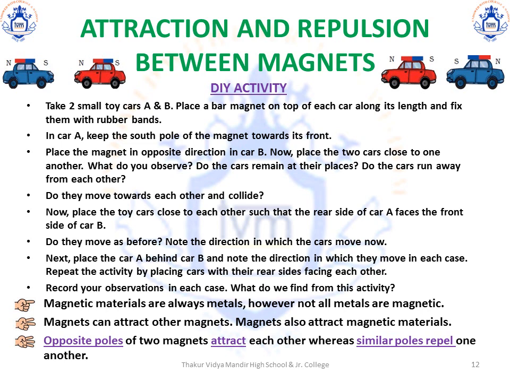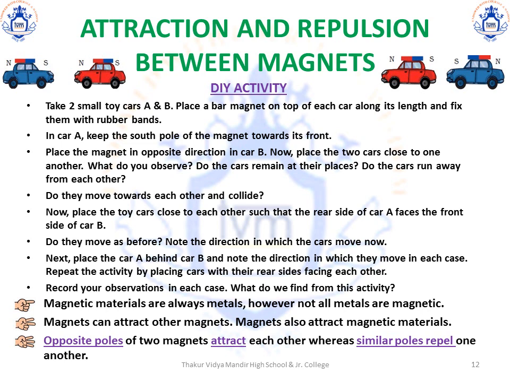Note down what you observe. Do both the cars attract each other and collide, or do they repel each other and separate far away from each other? In the first scenario, wherein the opposite poles, that is the north and the south pole, are facing each other, you will note that both the cars will attract each other because opposite poles attract each other.